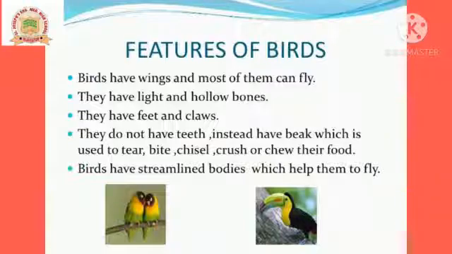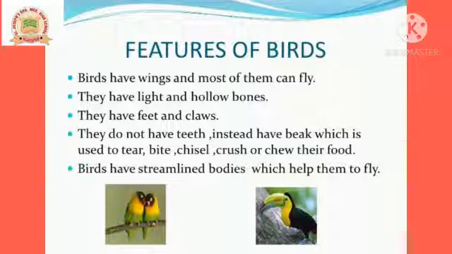The next one, they do not have teeth. Do birds have teeth, children? No, they do not have teeth. Instead of teeth, they have a beak. By using that beak, they can tear, bite, chisel, crush or chew their food. Birds have streamlined bodies which help them to fly. Streamlined means what? Pointed at the head and tail region. It is a streamlined body. Because of that reason, they also fly easily.